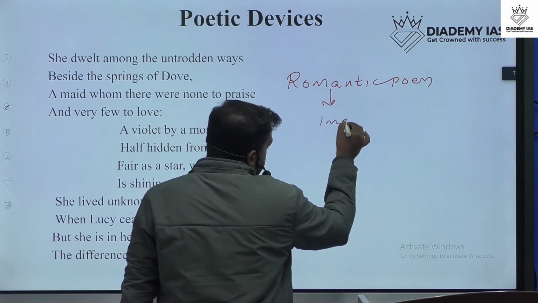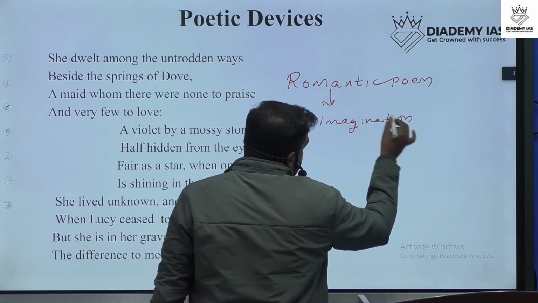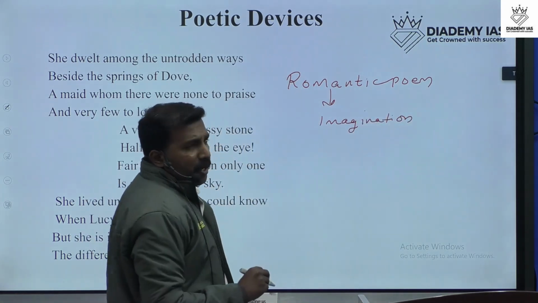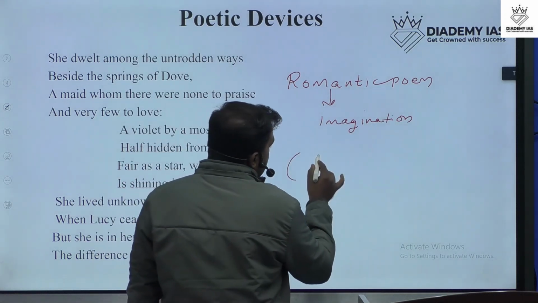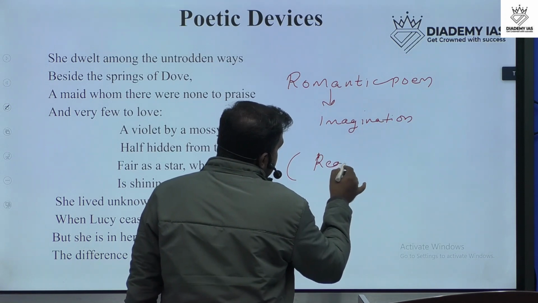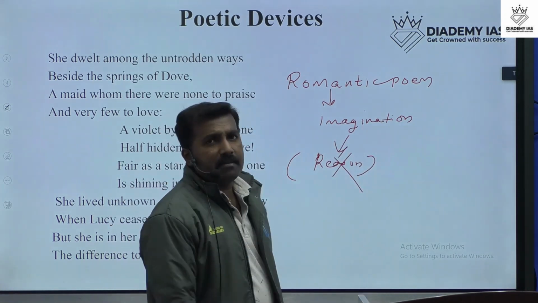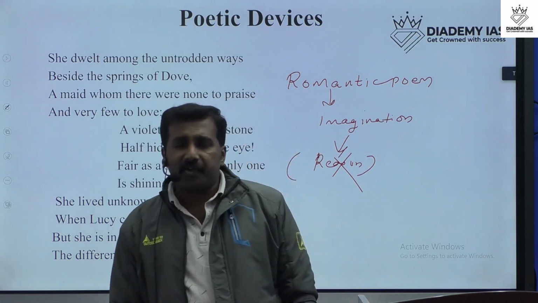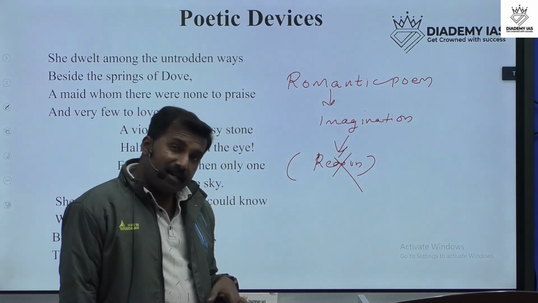Imagination. In romantic poems or romantic literary works, they give more importance to imagination than to reason, that means logic.